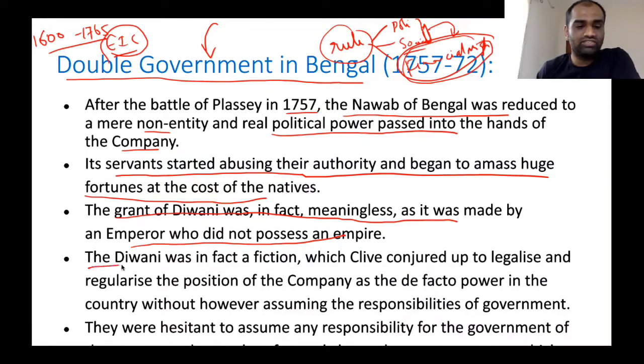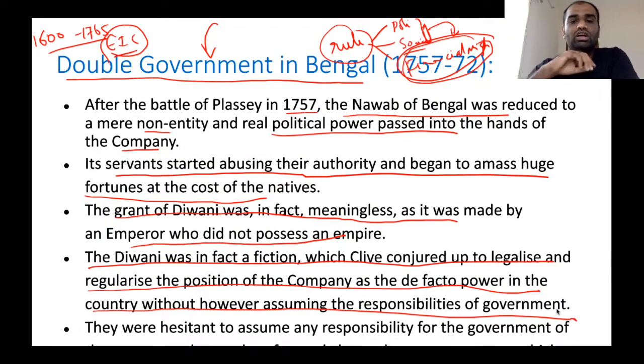The Diwani was in fact a fiction which Clive conjured up to legalize and regularize the position of the company as the de facto power in the country without, however, assuming the responsibilities of government. Clear? By the grant of Diwani rights, the English East India Company gets to amass all the profits of that country without spending any money on the people concerned. They are not given any responsibility for the welfare of the people, but they are taking away all our wealth. So that's the brilliant advantage of having dual government in Bengal.